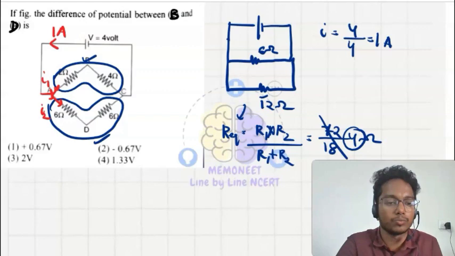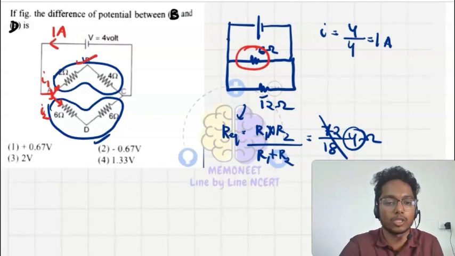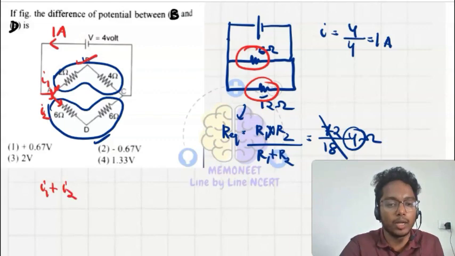So this 1 ampere is flowing and it will come here and divide into I1 and I2. And we know that the potential drop across this setup, it means across the 6 ohm and 12 ohm, will be equal. So how can I write I1 plus I2? I know that it is equal to 1 ampere.